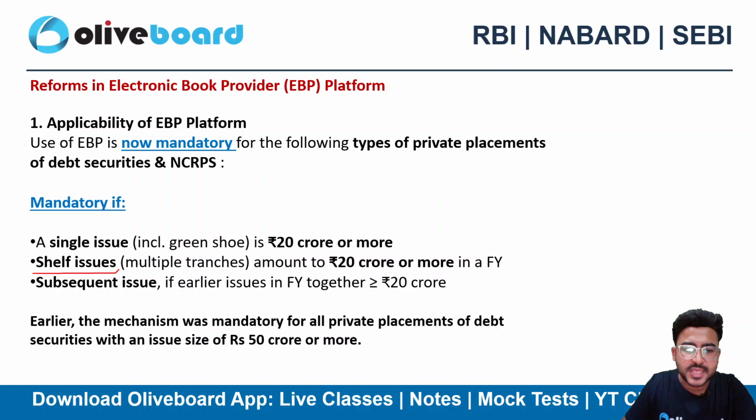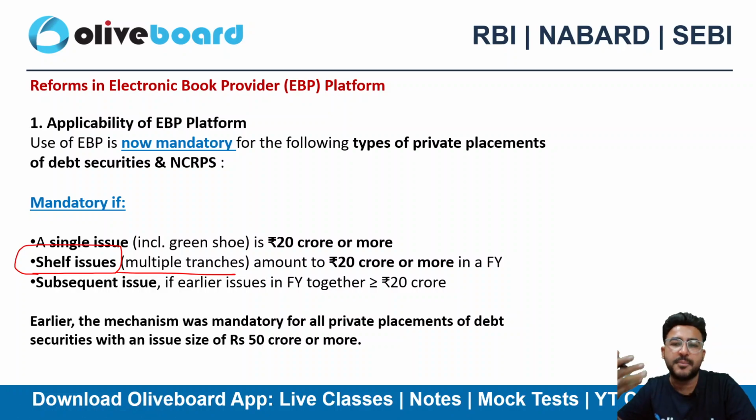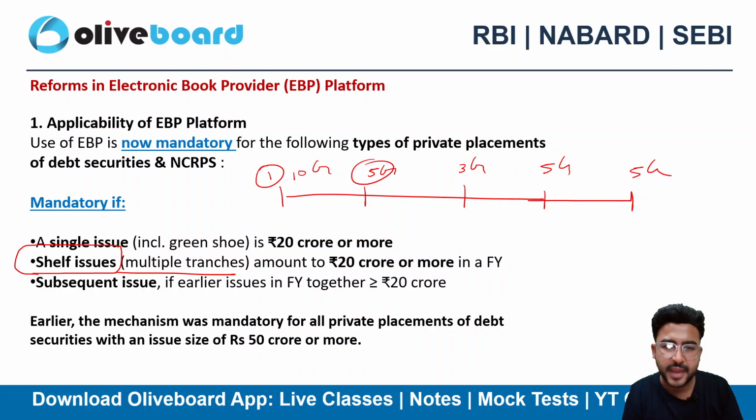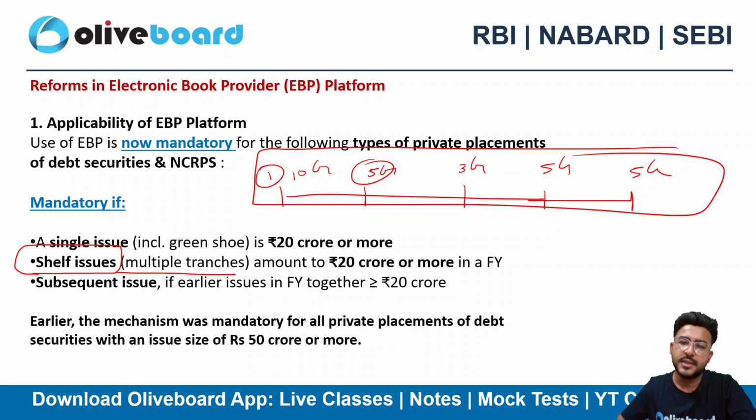If the case is of shelf issue, what happens in shelf issue is we issue the capital in multiple tranches. Okay, let's suppose I'm issuing it. The first issue I'll be making worth rupees 10 crore, then worth rupees 5 crore, then again 3 crore, then again 5 crore, then again 5 crore. So multiple times I am doing it via tranches in a financial year. What I'm doing here is, obviously the issue size is more than or equal to 20 crore. Then again I need to do it via EBP platform. It doesn't matter that the single tranche is of less than 20 crore, right?